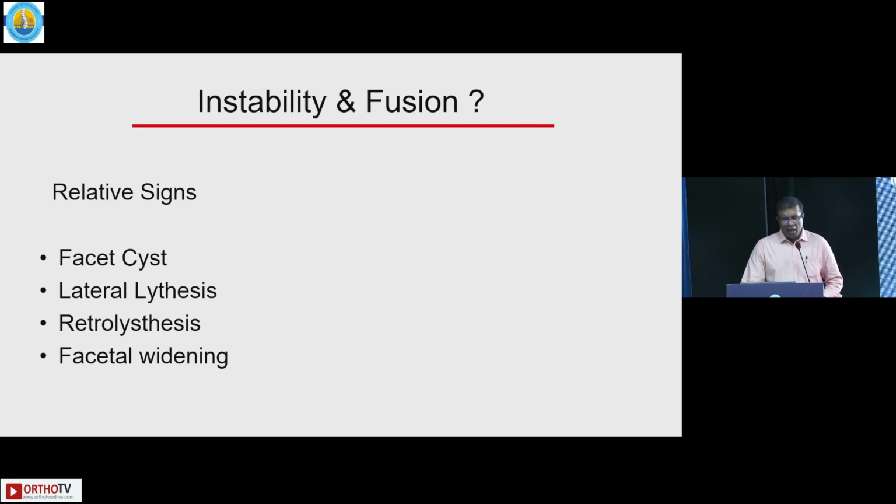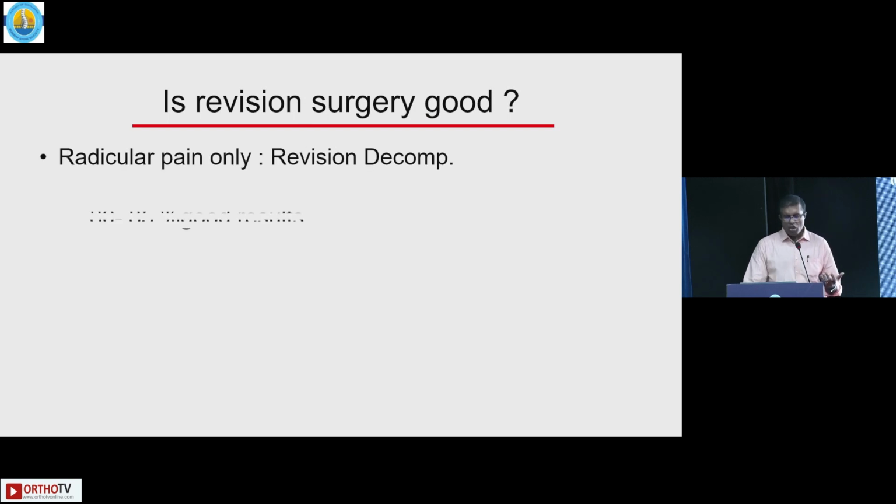Leg pain with instability: we all speak about these instability features with dynamic x-rays, but remember it need not be overt. Look at the MRI very carefully for these features. Look for facetal cyst, look for lateral listhesis, retrolisthesis, facetal widening, facetal effusion. These are features of subtle instability. So if you have these features, it's ideal or better to go and fuse them than just decompressing them.